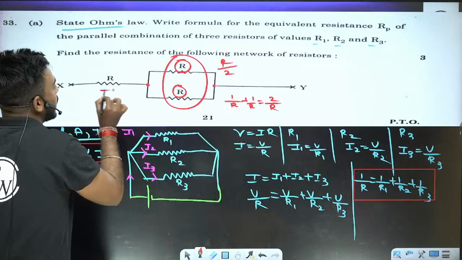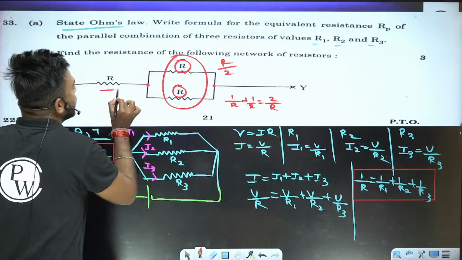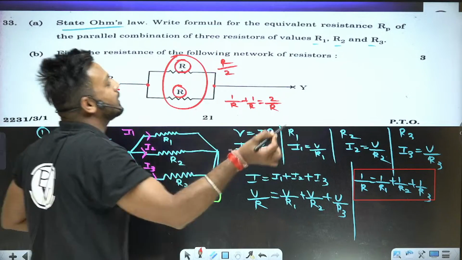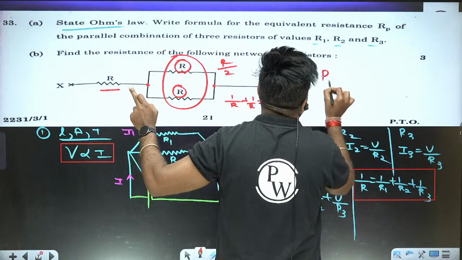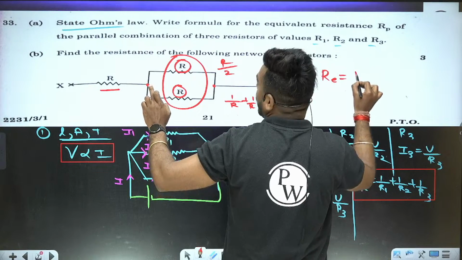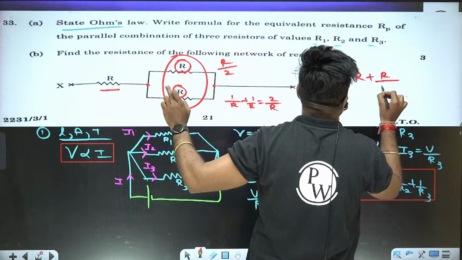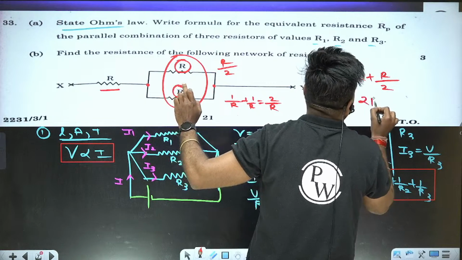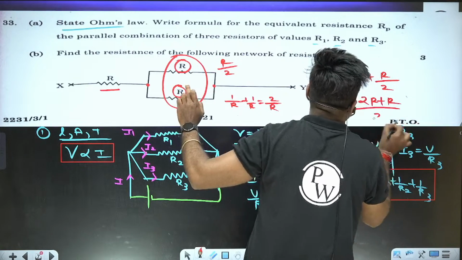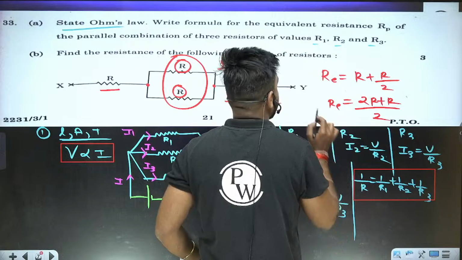Now this R and this R by 2 are connected in series. In series combination, the equivalent resistance is R plus R by 2, which is 2R plus R by 2, and that is the value of total resistance.